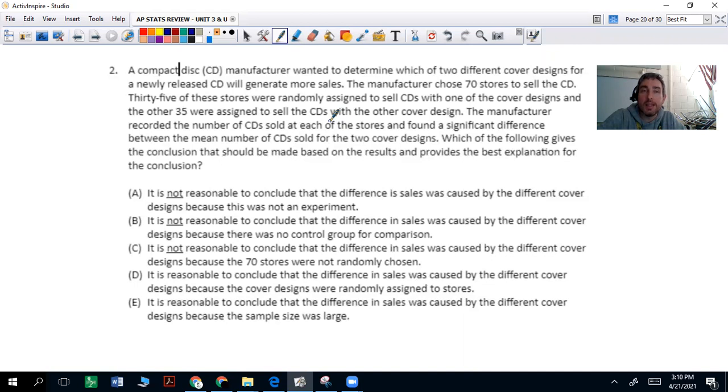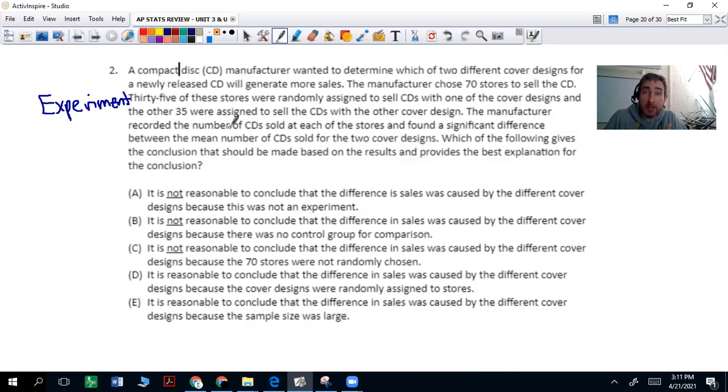Which of the following gives the conclusion that should be made based on the results and provides the best explanation for the conclusion? So let's not worry about these right now. Let's just think about what's going on. This was an experiment. How do we know? They have different treatments. The treatments were, we're going to randomly assign 35 stores to sell CDs of one cover design, and the other 35 are going to get the other cover design. Then we're going to compare the results and see which one gets the best sales, I guess.